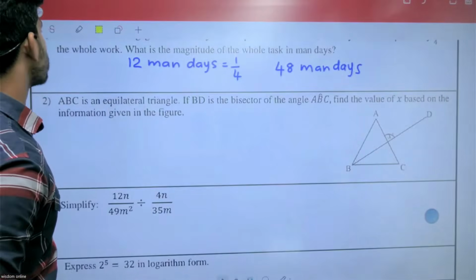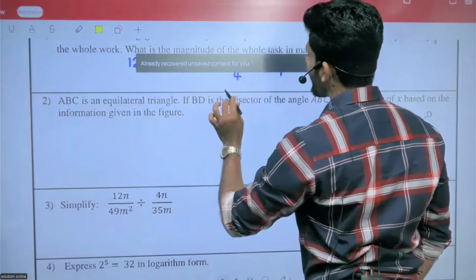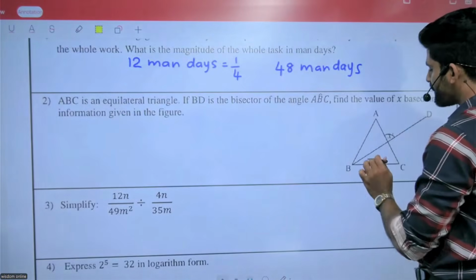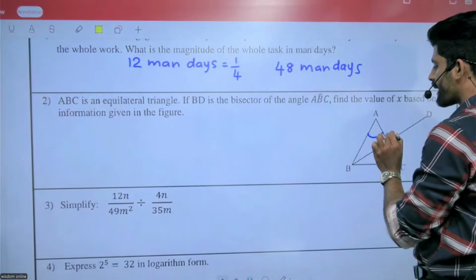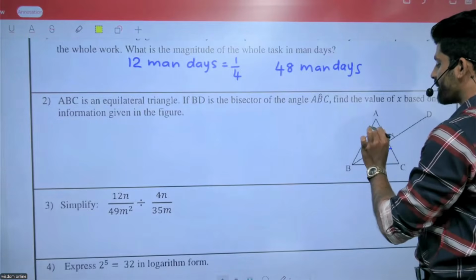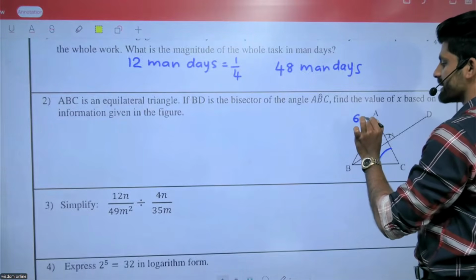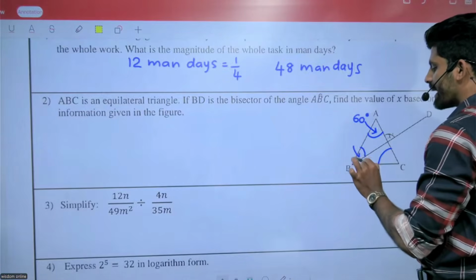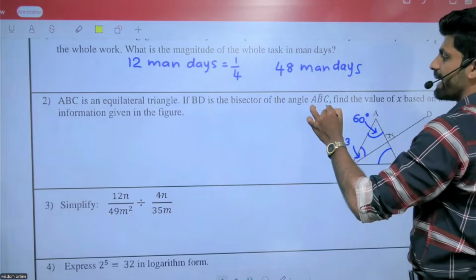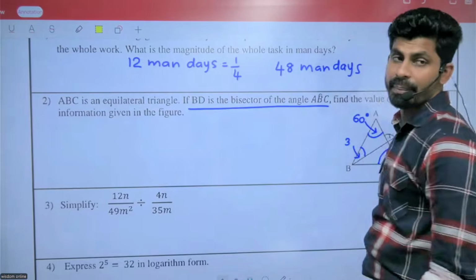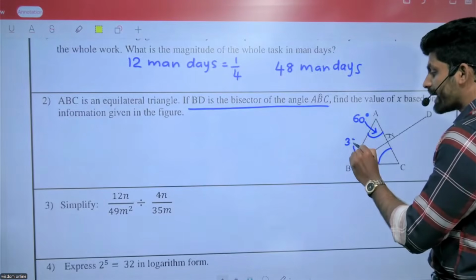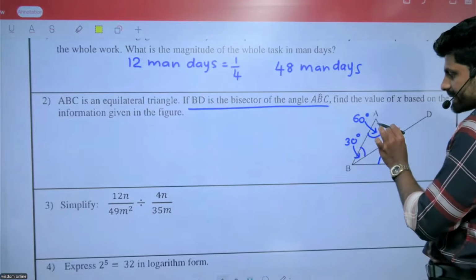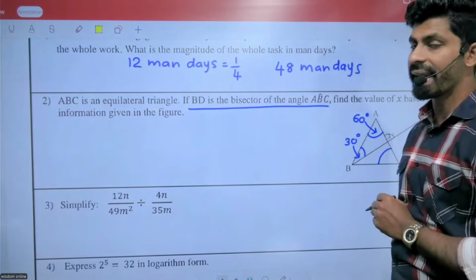Straight to the next one. ABC is an equilateral triangle, BD is the bisector. Equilateral triangle means all three angles are equal to 60 degrees. ABC is bisected by BD, so that one angle equals 30. 60 plus 30 equals X.